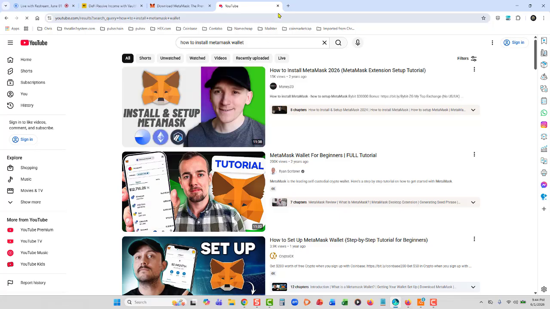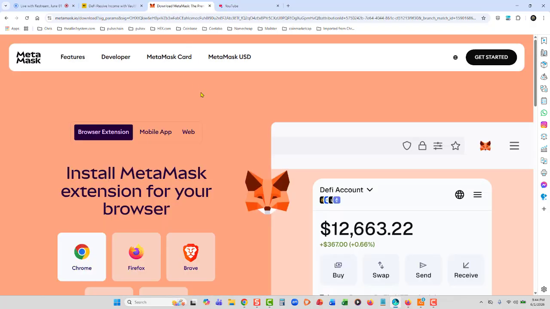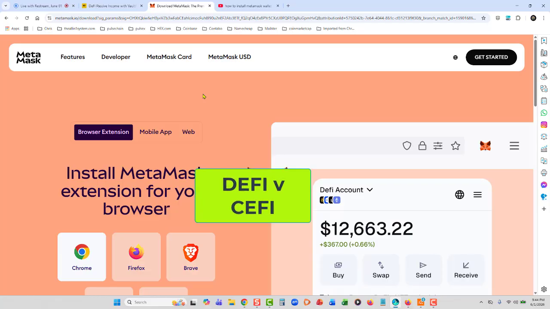All right, so download MetaMask. This is day one. We have to have a wallet so we can put our crypto in it and get started creating our passive income machine. On day two, we're going to get started in crypto. What I'm showing you is what we call decentralized finance. You're in control. But if you've never bought crypto before, we have to use a centralized exchange to buy our crypto, and we'll get into that more tomorrow.